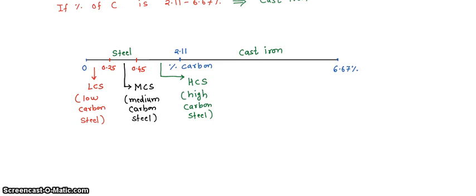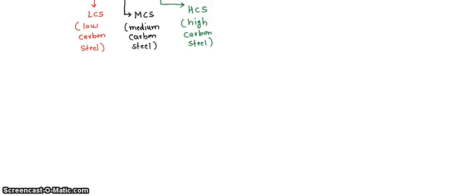Now to quickly revise that, if percentage of carbon is between 0 to 2.11, those are going to be called as steel, and if percentage of carbon is more than 2.11 up to obviously 6.67, those are going to be classified as cast iron. Now further, steels are classified based on the percentage of carbon, as you can see here.